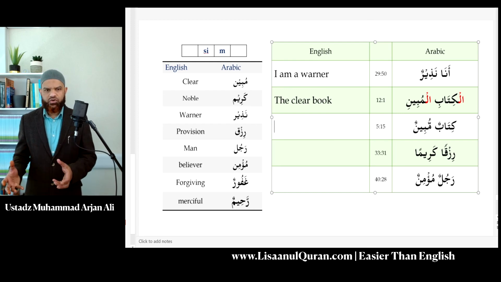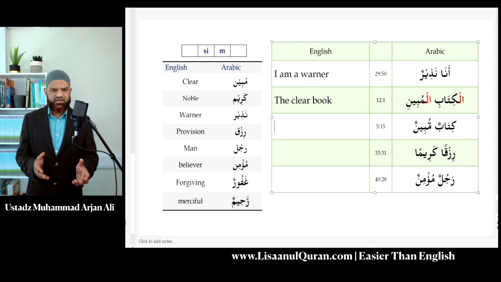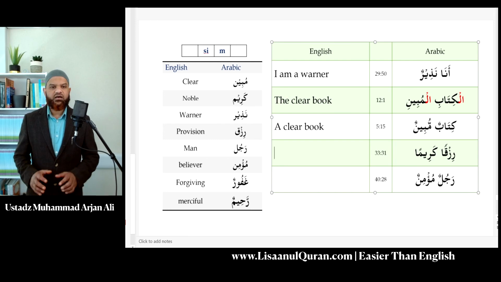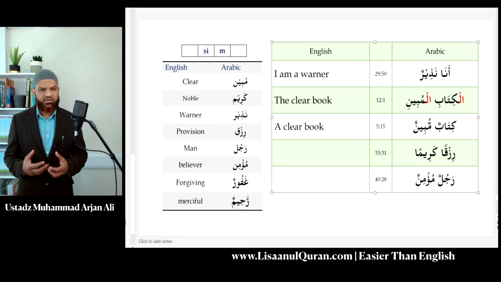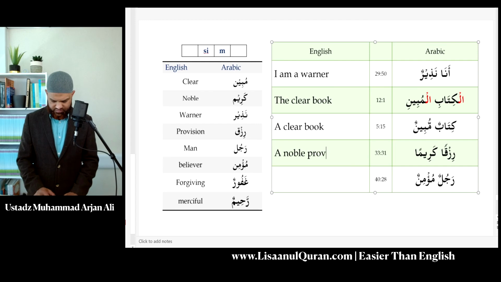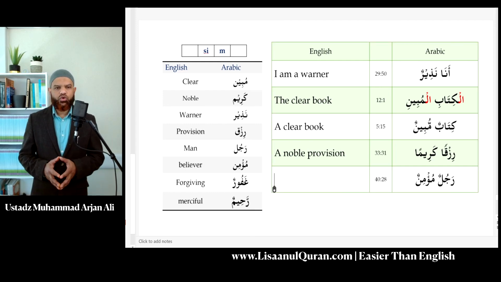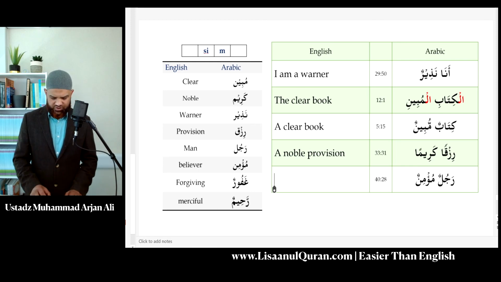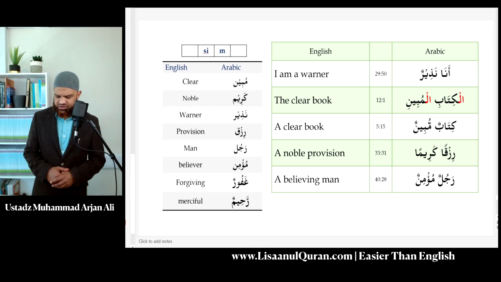And then we have Kitabun Mubinun. Again, you can see indefinite, indefinite, both in the rafa status. All the 4 properties are matching. So it becomes a clear book. And then we have Rizqan Kariman. Rizq is provision. Kariman is noble. So it will be a noble or generous provision. And then last one, Rajulun Mu'minun. Again, I hope you can recognize it's a perfect phrase in terms of the rules that we went through. So a believing man, probably the best translation, a believing man.